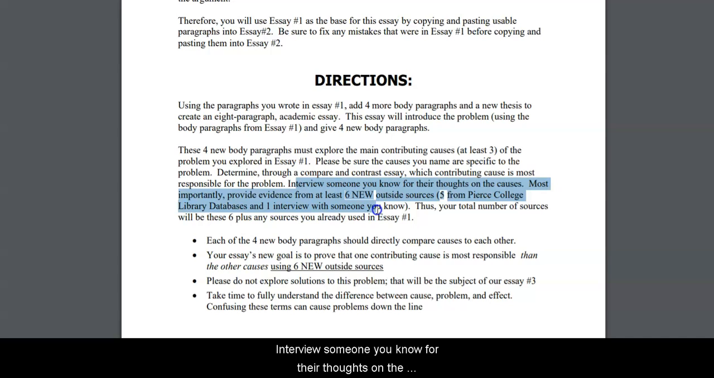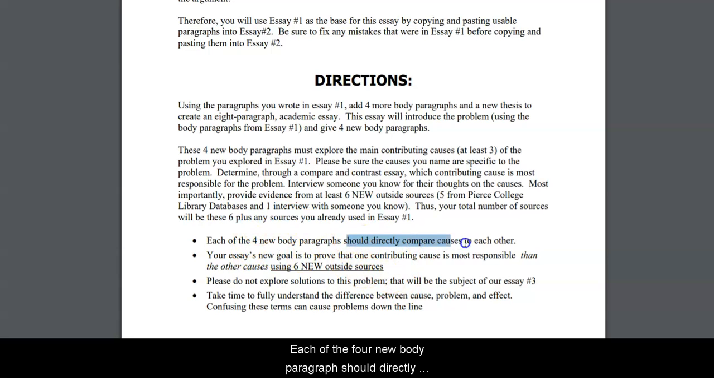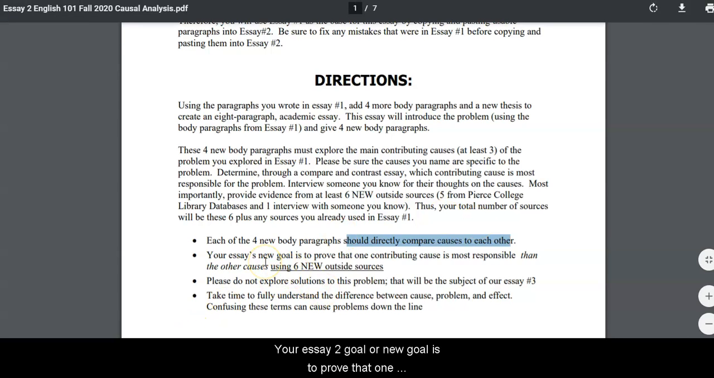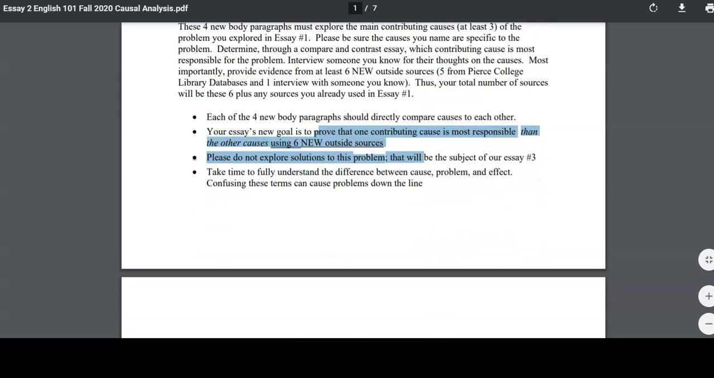Interview someone you know for their thoughts on the causes. Most importantly, provide evidence from at least 6 new outside sources. That's 5 from Pierce College Library databases and 1 interview with someone you know. Thus, your total sources will be 6 plus any sources you used in essay 1. Each of the 4 new body paragraphs should directly compare causes to each other. That means you should be mentioning 2 causes in each paragraph. Your essay's other goal or new goal is to prove that one contributing cause is most responsible or more responsible than the other causes using 6 new sources.